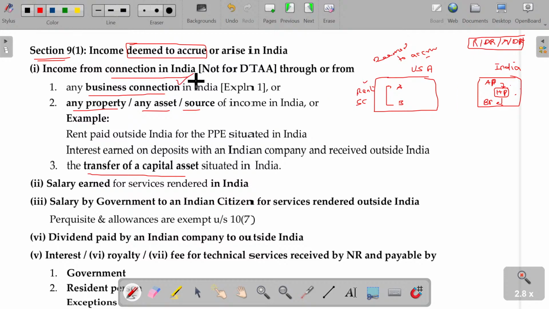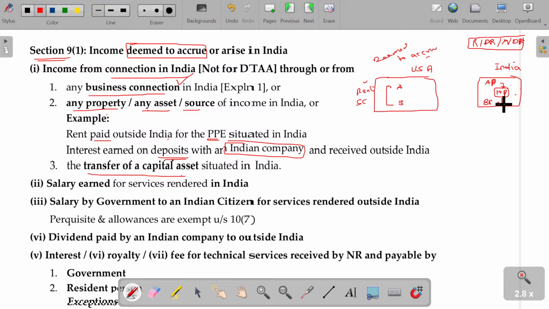Business connection, any property, any assets or any source of income in India. For example, rent paid outside India for the property, plant, equipment situated in India. Interest earned on deposits with Indian company. You might have deposited in an Indian company, further you are getting the interest when the interest is received outside India. Then also it is considered as deemed to accrue only in India because that interest income is nothing but the income you are receiving from an Indian company.